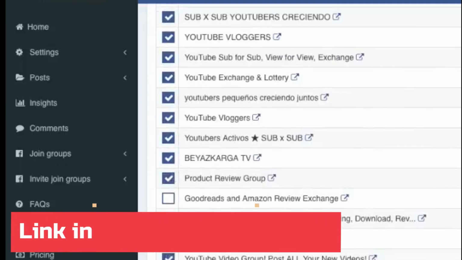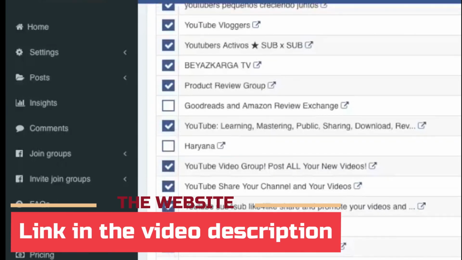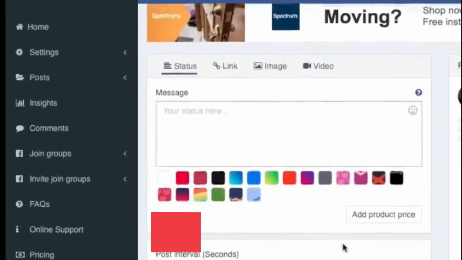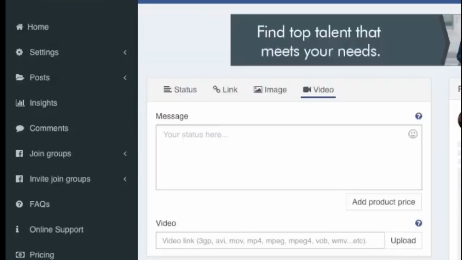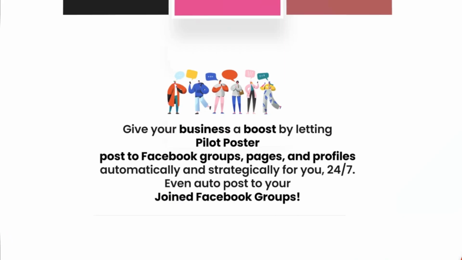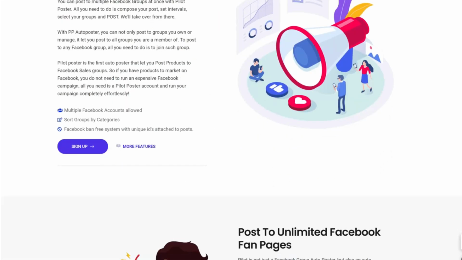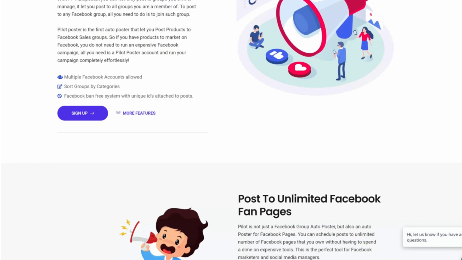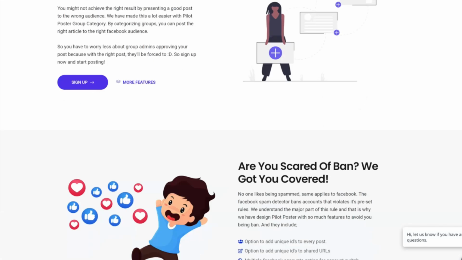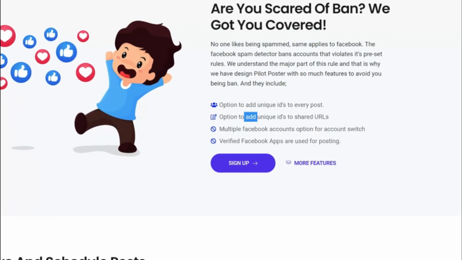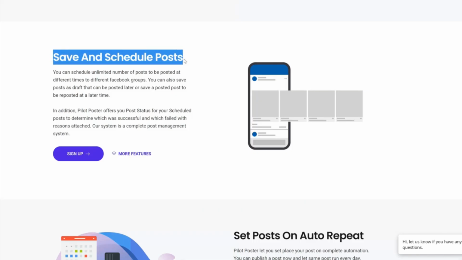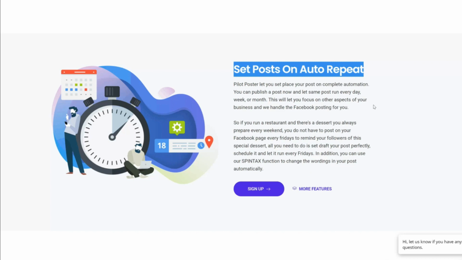By using a tool like this, you can just select groups that you want to publish your message and send it out. I will leave the link to this tool in the description below. Here you see it allows to post to multiple groups at once. If you want, you can have multiple Facebook accounts as well. To avoid the ban, they have features like unique ID, unique links, and so forth. You can also repeat the same post after some time.